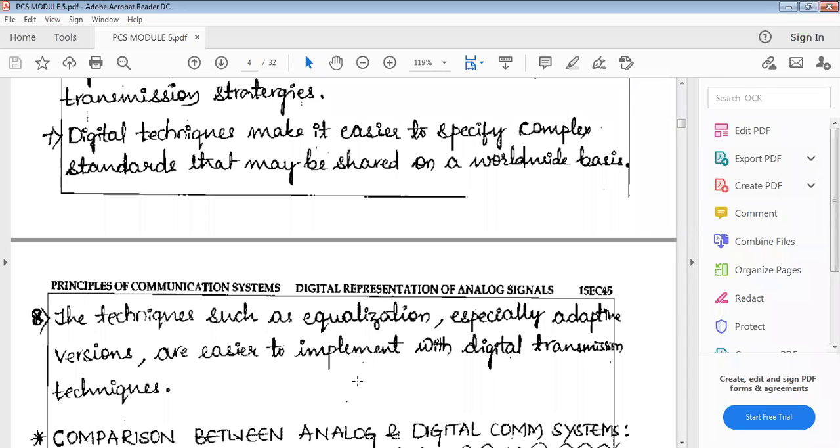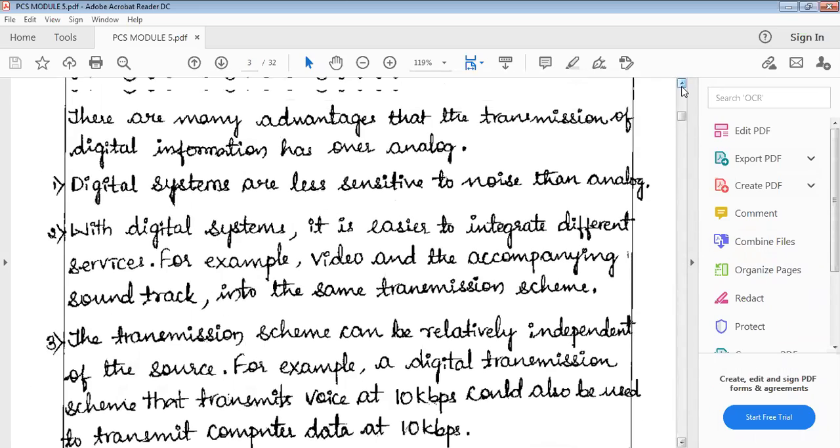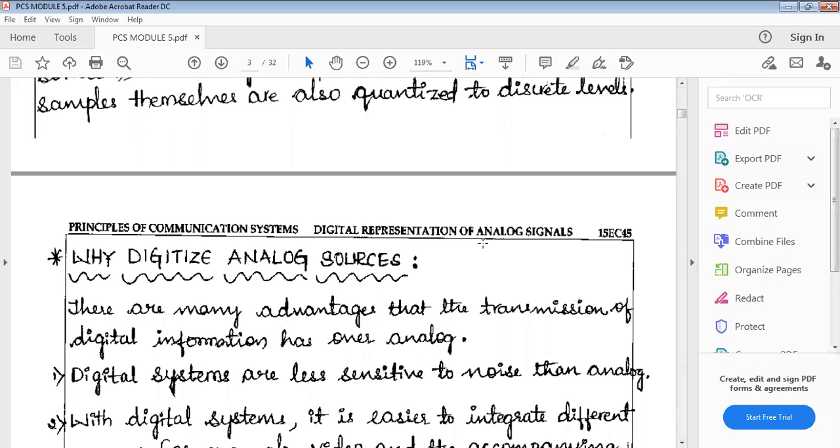That is why we are converting our analog signal into the digital signal. So these are some important points on why we digitize analog sources, that is, why we convert the analog signal into the digital signal. These are some of the advantages of the digital signal over the analog signal.